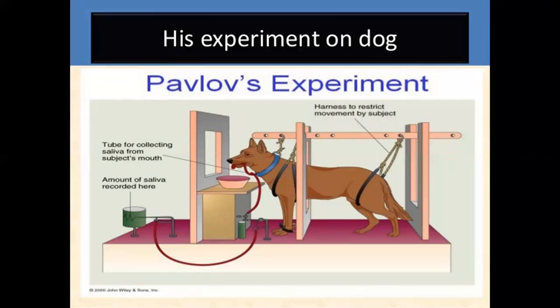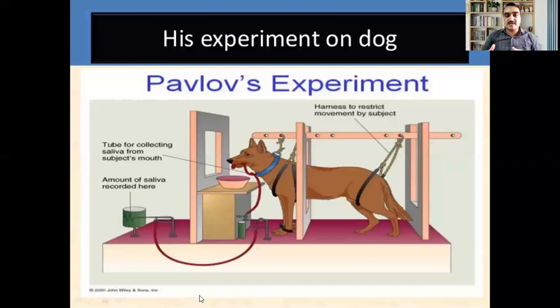So the same was continued for number of times, ringing of the bell and producing the meat, ringing of the bell, producing the meat. So like this, that was continued for number of times. So when this experiment was conducted for number of times, later what happened is, initially, the dog was unable to produce the saliva.